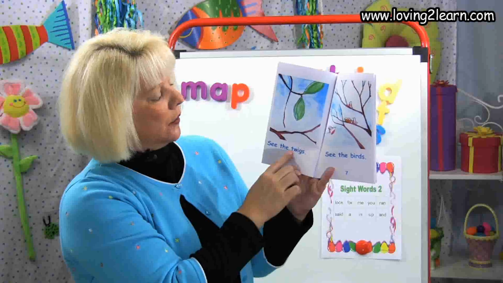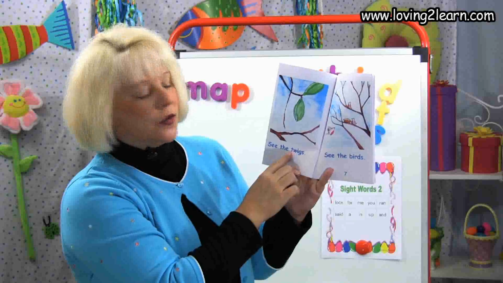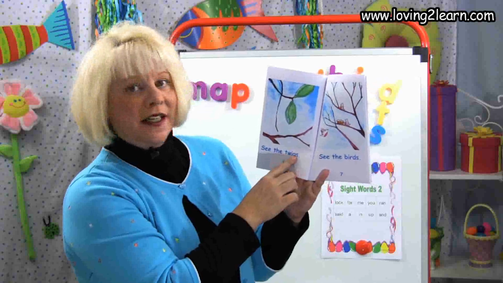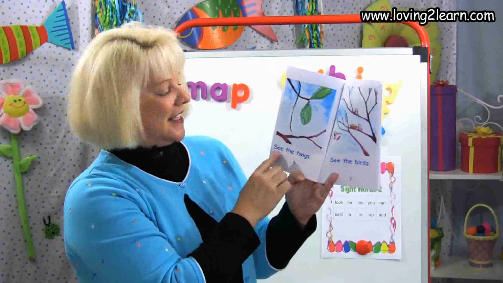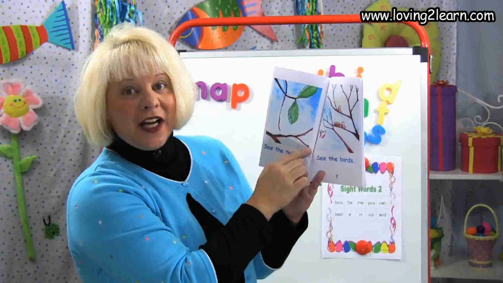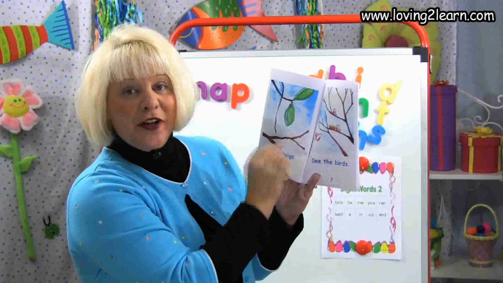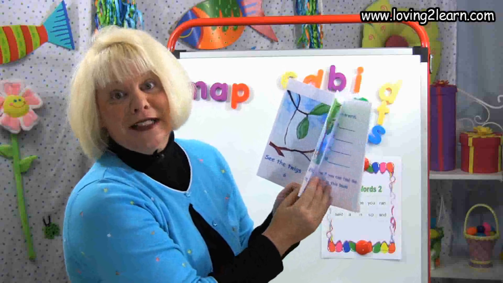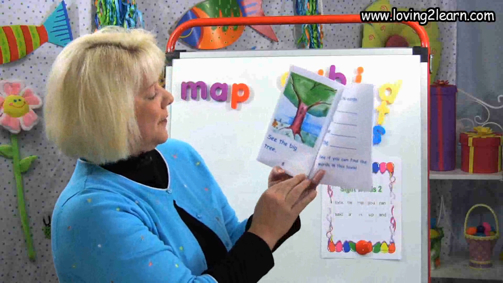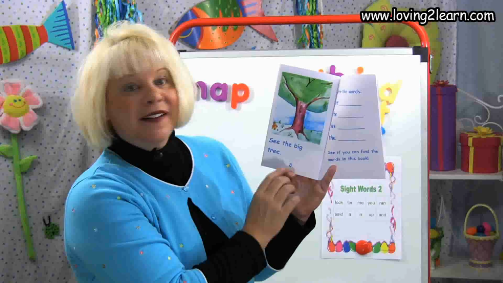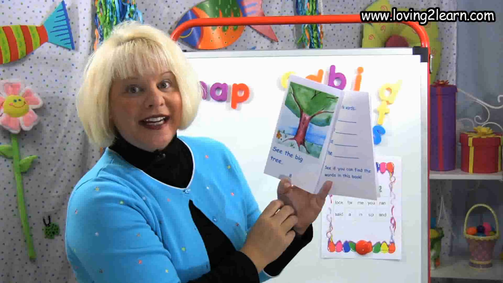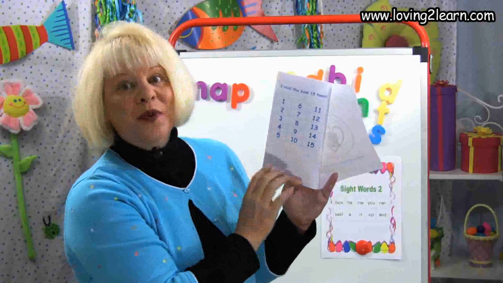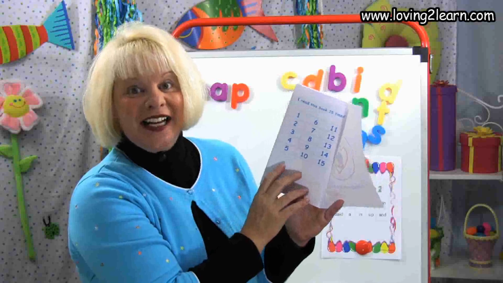And here we see the, let's see if we can figure that out. See the ig, ig, twigs, twigs. See the twigs? So it's really a close-up part of the branches. Off from that are the twigs. Then here we see the birds. A lot of times birds live in trees. Then we see the big tree, a picture of the whole tree. Here's words that you can go in and write. And of course, we read this book at least 15 times.